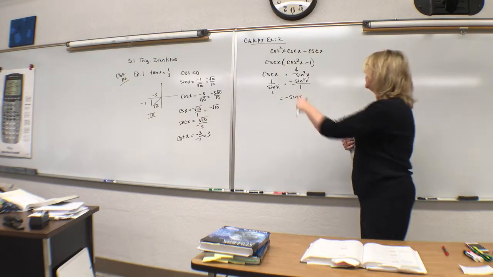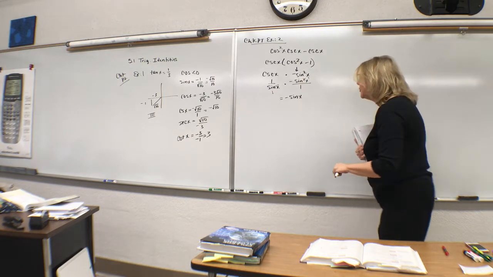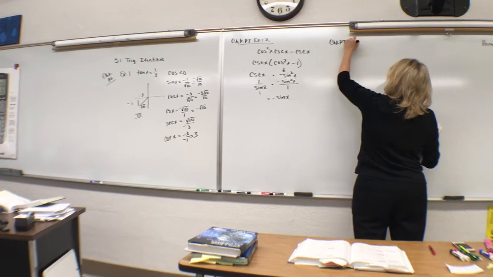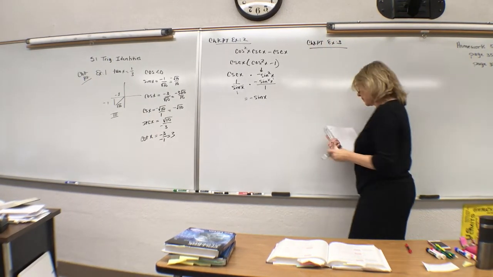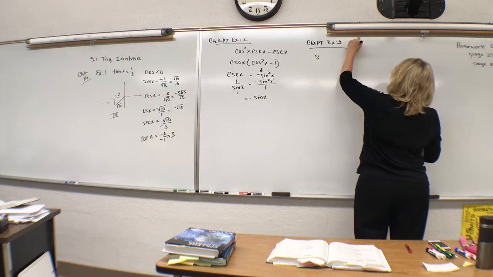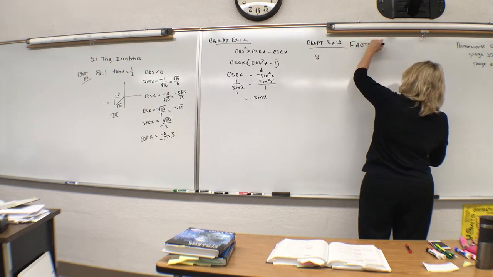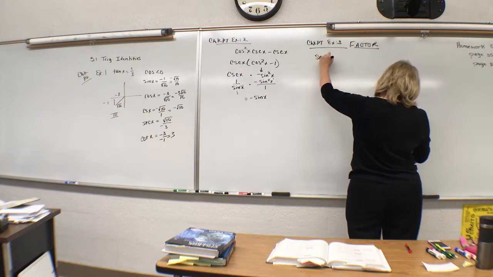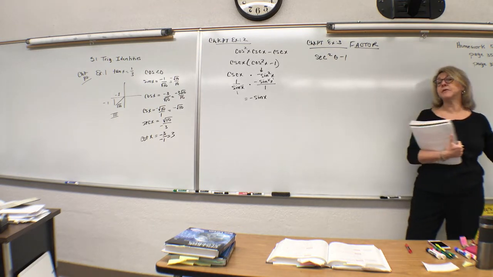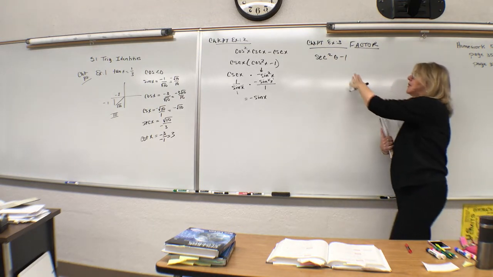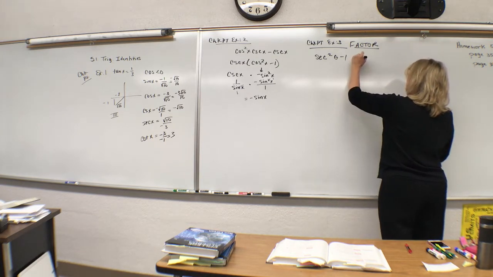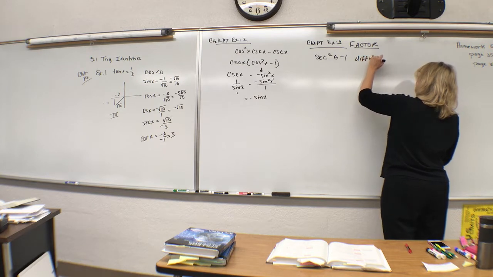Specifically factoring, we did a little bit of GCF factoring in checkpoint 2. Let's take a look at checkpoint 3, more factoring, using this then to our advantage. Checkpoint number 3 says specifically factor. Didn't say simplify, it just said to factor. So now we have secant squared theta minus 1. Well, isn't it true that the first term is a perfect square of secant? Isn't it true that the second term is a perfect square of 1? And this is a difference. So this is a difference of squares.